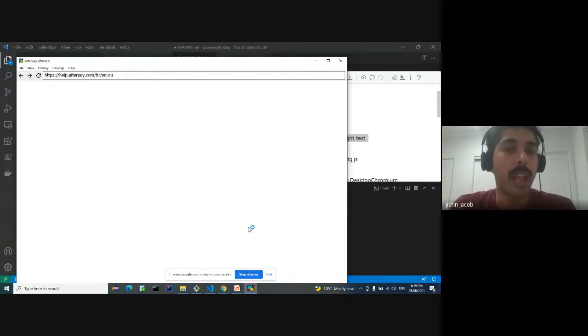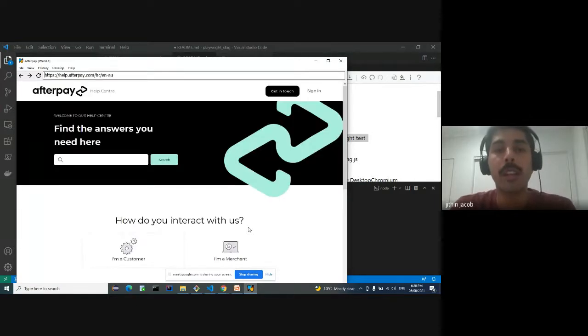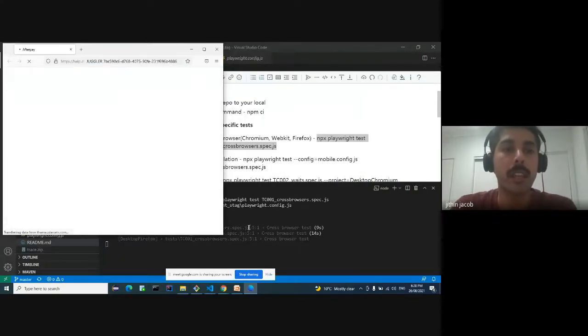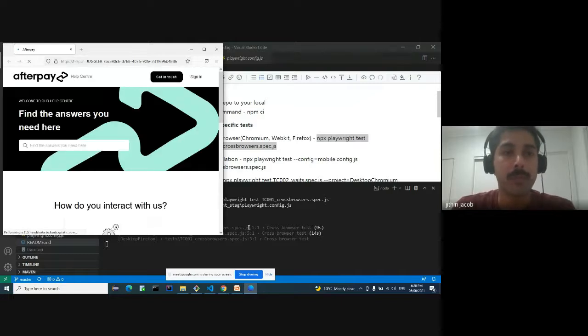So as I said, it's not the actual Safari browser. This is a patched version of Safari, and it has the same rendering. So it will unearth all the bugs we will get in Safari as well. Now it started running the test against Firefox also.